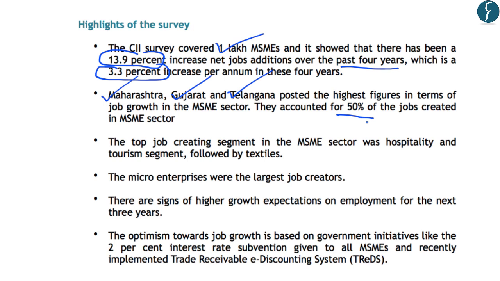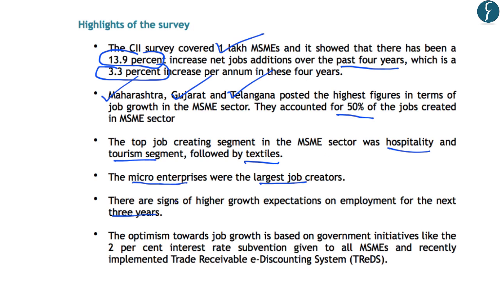Regarding the sector under the MSME which has created the highest jobs, it includes the hospitality sector and the tourism sector, and these were followed by the textile sector. And within the MSME sector, the micro enterprises, which were the smallest, created the largest number of jobs. Further, the survey highlights that the expectations on employment for the next 3 years are higher now.